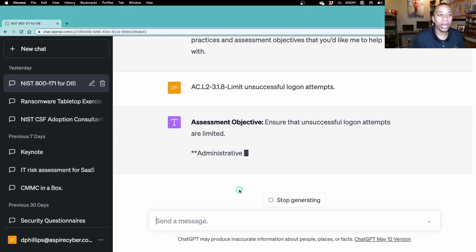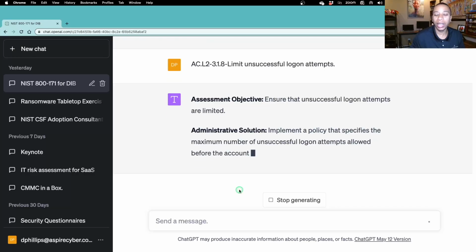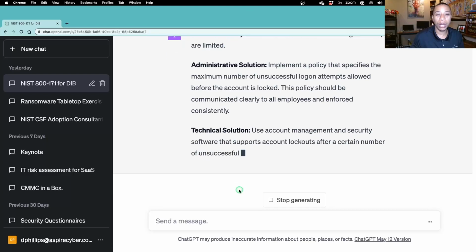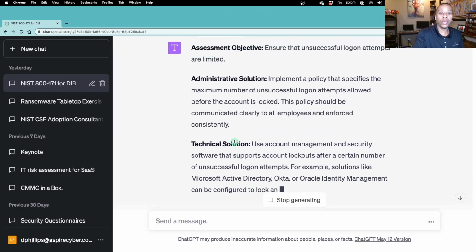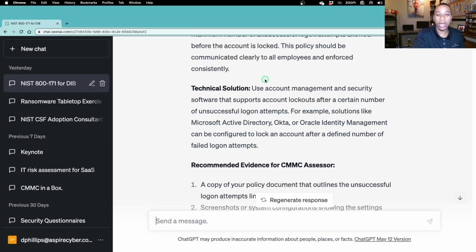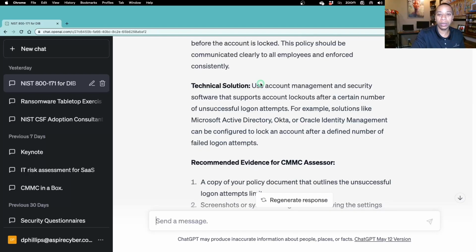Think about if you're trying to hit a half-court shot in basketball. If you get just unlimited attempts, you eventually will score. You'll hit eventually. It may take 100 times, but you'll score. So same way if you have a malicious actor trying to brute force your accounts, if you give them unlimited attempts, they're going to eventually get in. So we have our policy outlining the maximum number of unsuccessful logon attempts allowed before the account is locked. So whether that's 3 attempts, 5, obviously the lower the better. We don't want to go too low because it is common for users to forget their username and password, but you do need to establish what that threshold is.